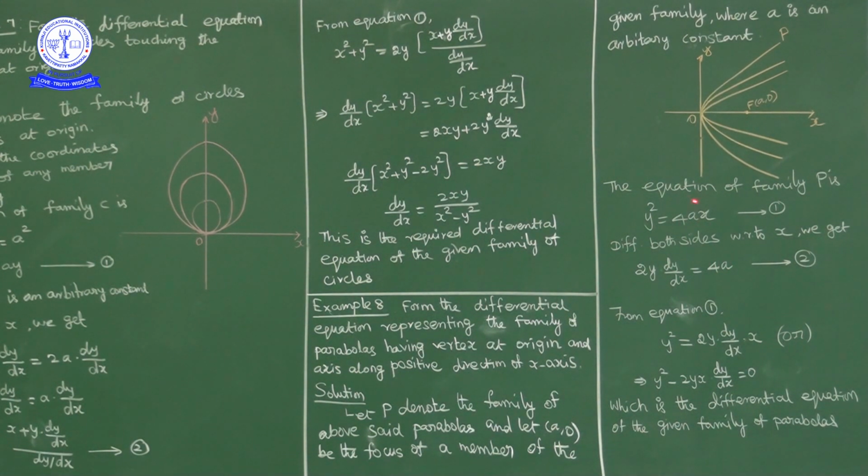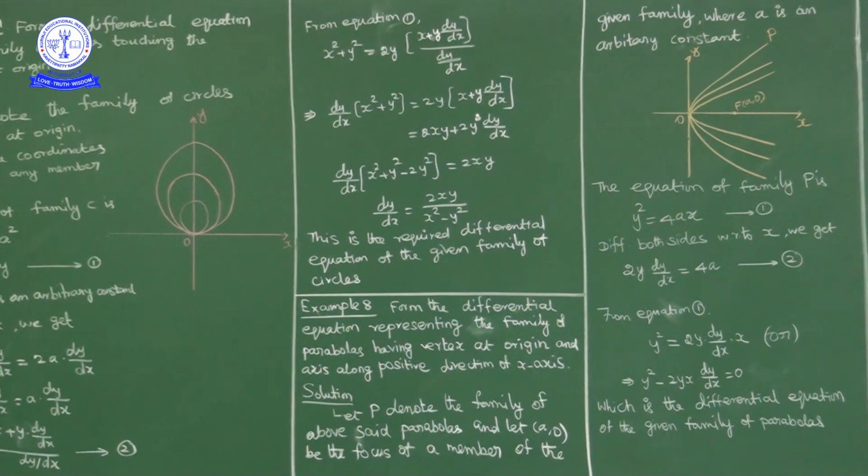So in place of 4a, we write this quantity. Okay, so from 1 what we get, y square is equal to 4a. In place of 4a, I will write 2y into dy by dx into x. This is the required differential equation. Or else you can simplify like this, y square minus 2xy into dy by dx is equal to 0, which is the differential equation of given family of parabolas.